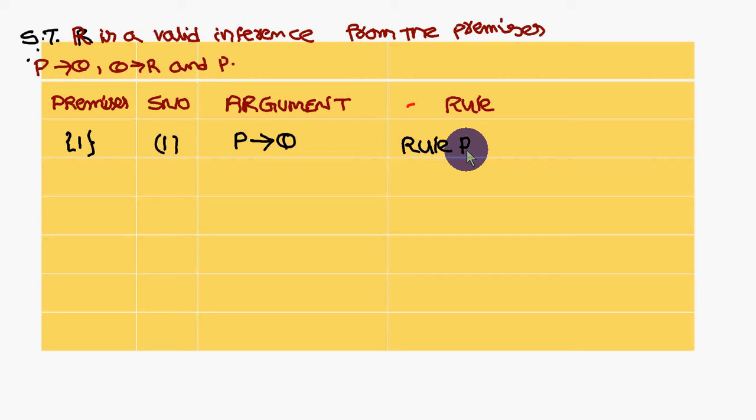So here also, if you introduce a new premise you have to write the rule as rule P. Okay, rule P, no problem.